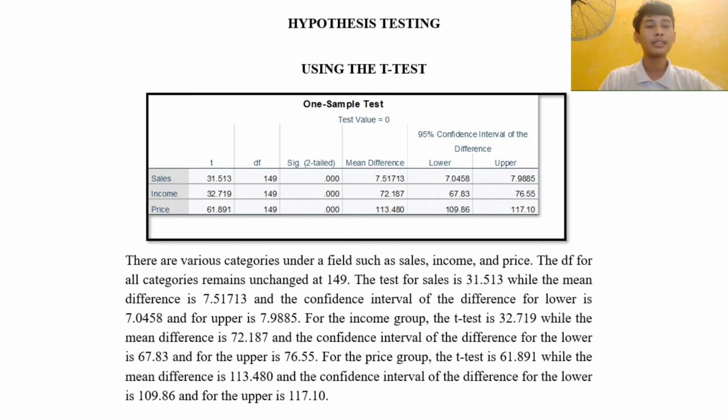For the income group, the t-value is 32.719, while the mean difference is 72.187, and the confidence interval of the difference has a lower bound of 67.83 and an upper bound of 76.55.